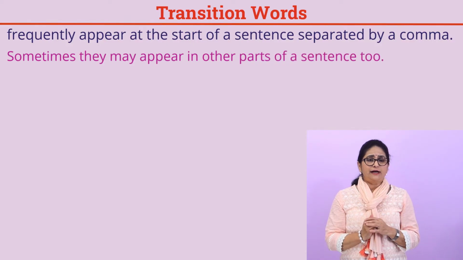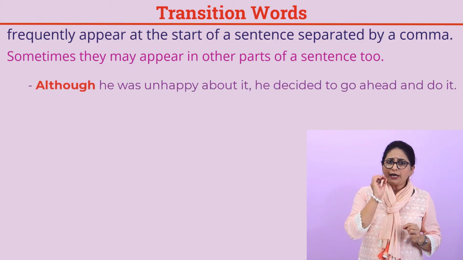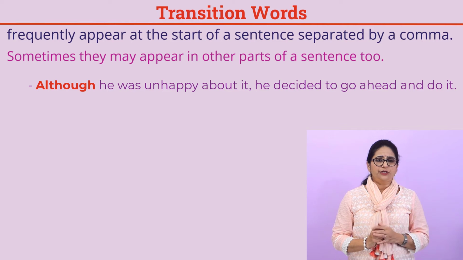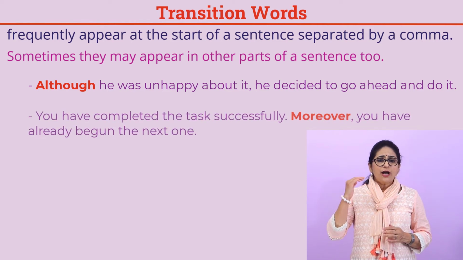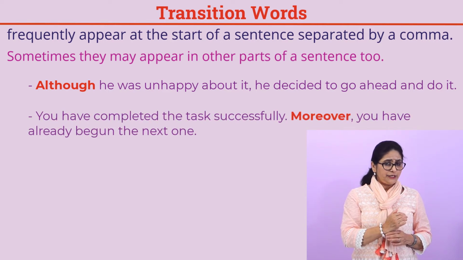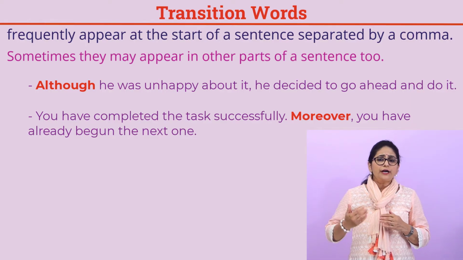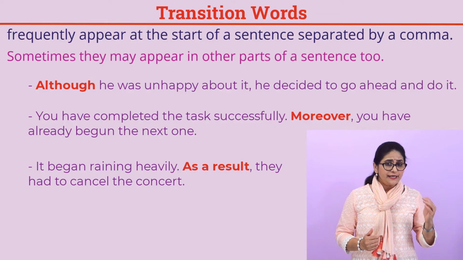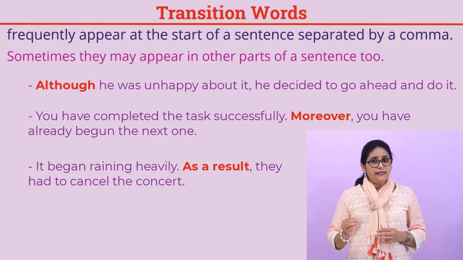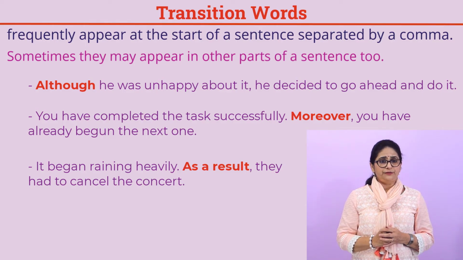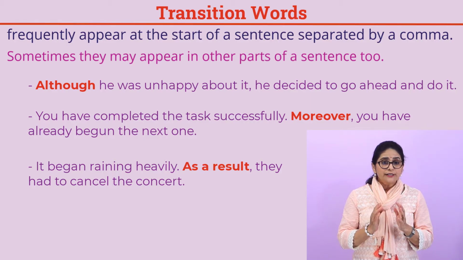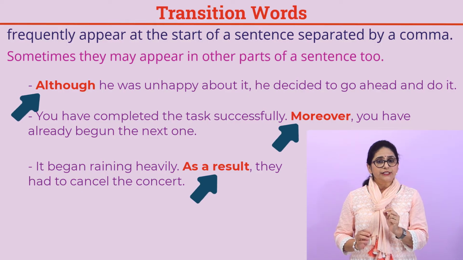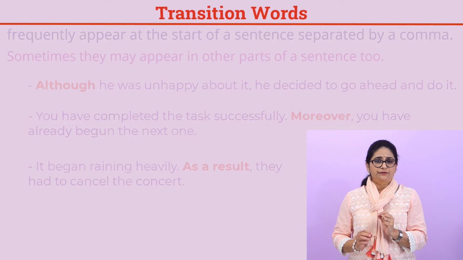Now check the examples. Although he was unhappy about it, he decided to go ahead and do it. You have completed the task successfully. Moreover, you have already begun the next one. It began raining heavily. As a result, they had to cancel the concert. The words highlighted in red are examples of transitions or connectives.